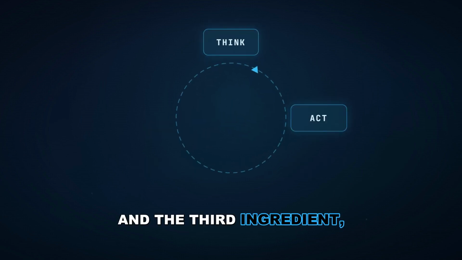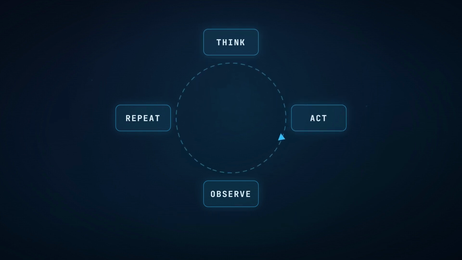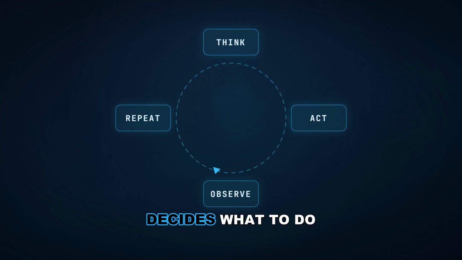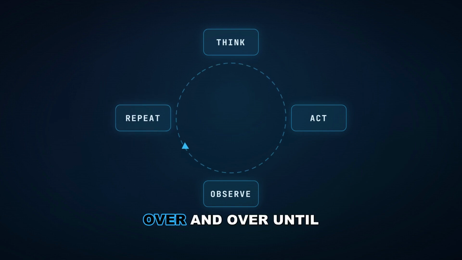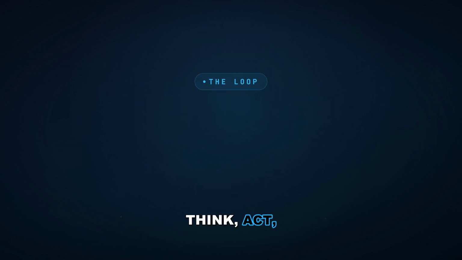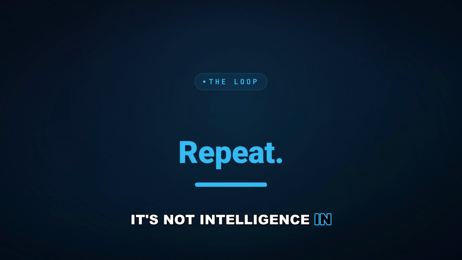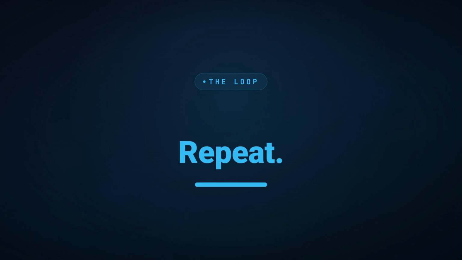And the third ingredient, the one that makes it feel alive, the loop. The agent tries something, sees the result, and decides what to do next, over and over until the goal is met. Think, act, observe, repeat. That cycle is the entire secret. It's not intelligence in the human sense. It's a very fast, very patient loop of small decisions.